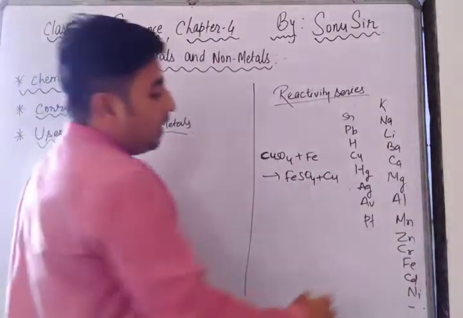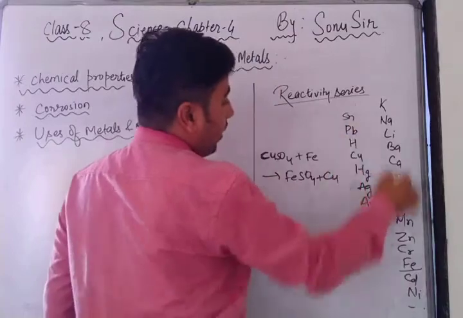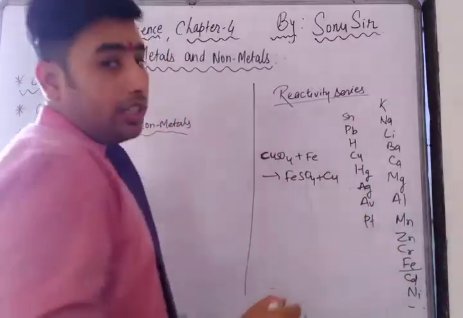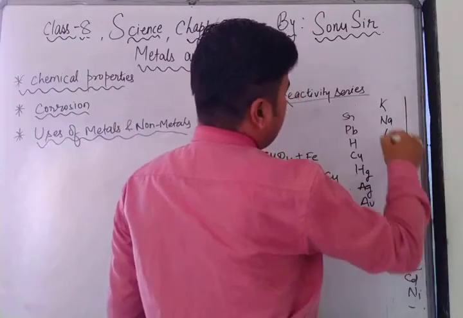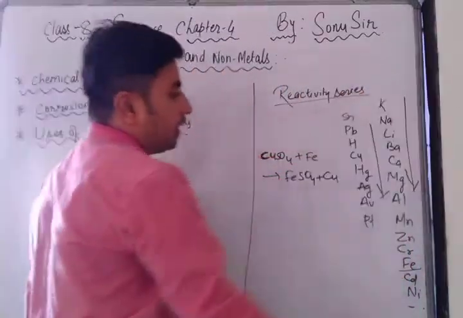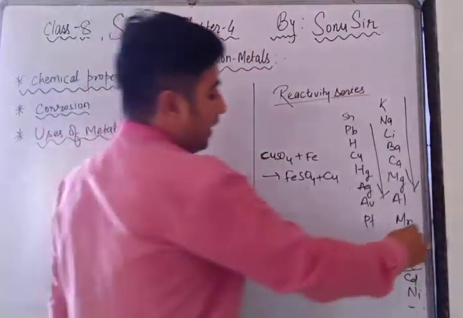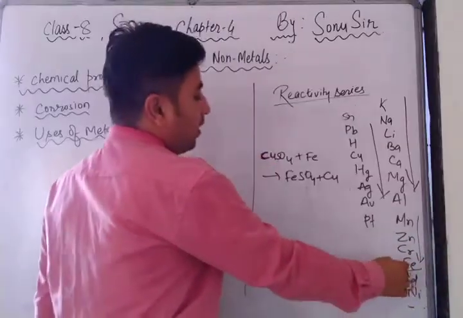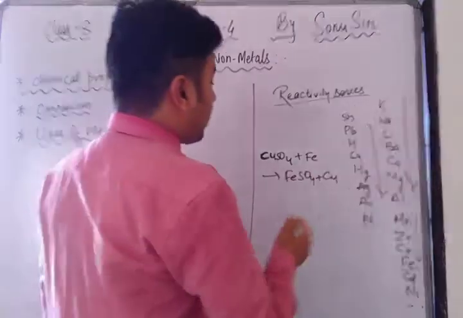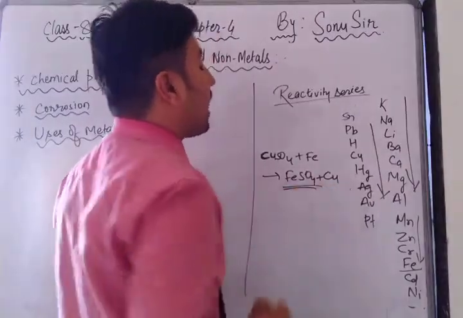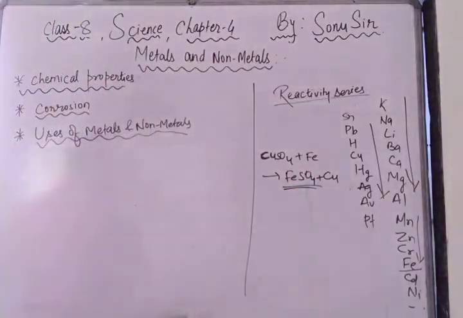Because iron is more reactive than copper, and in the series the reactivity decreases. So when copper sulfate reacts with iron, we get iron sulfate, and copper is separated. So this was our reactivity series.